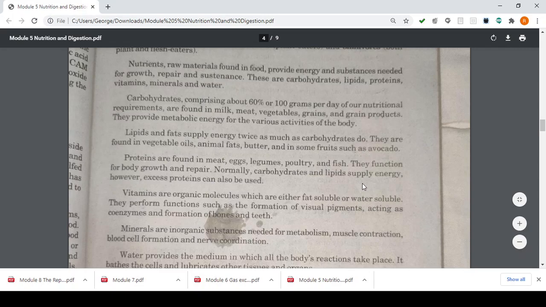Normal carbohydrate and lipids supply energy. Carbs and lipids supply energy, while your protein can be used for body growth naman and repair. So, dapat balaan nyo kung ano ni ang mga pulos nila. Importante na, kids, kung balaan nyo kung maghambat ko mo lipids, fats, carbohydrates, nga ginakaon ko na. Again, lipids, fats, and carbohydrates supply energy, while your protein is for body growth and repair.